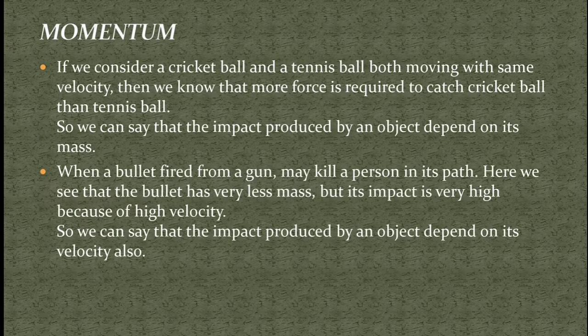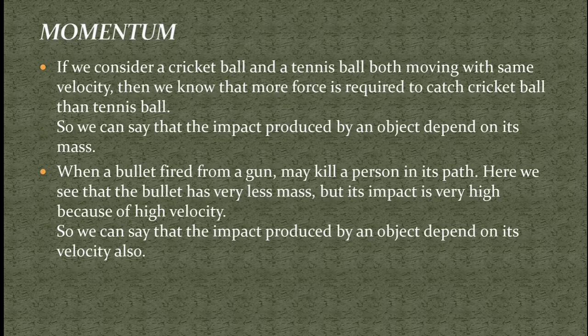In this example, we have considered a bullet fired from a gun, which may kill a person in its path. Here we know that the mass of the bullet is very small. But when it is fired from a gun, its velocity is very high. And because of its high velocity, its impact is such that it can even kill a person in its path. So it is clear that the impact of the bullet comes from its high velocity.